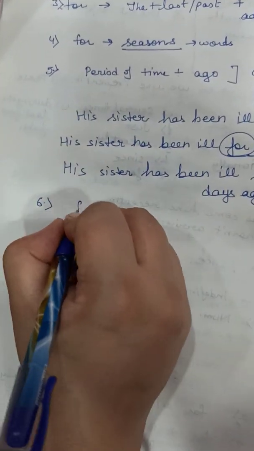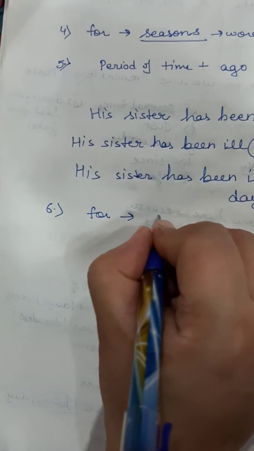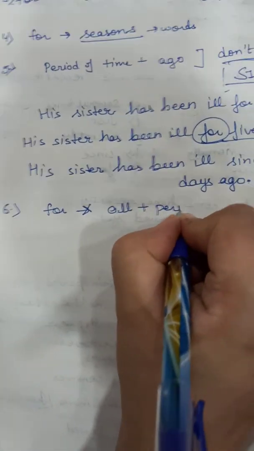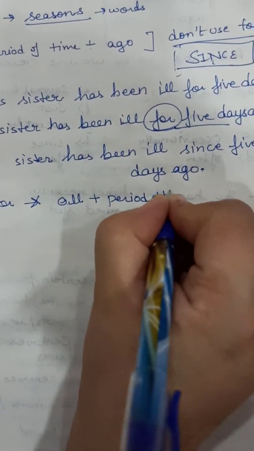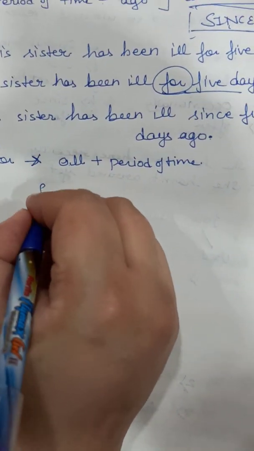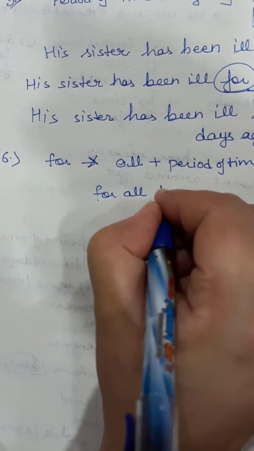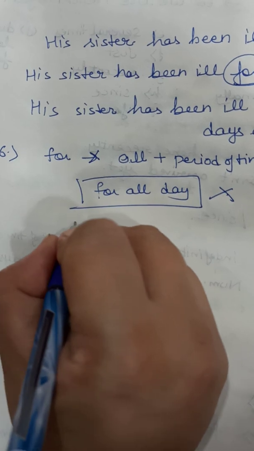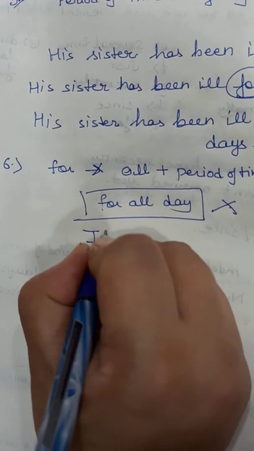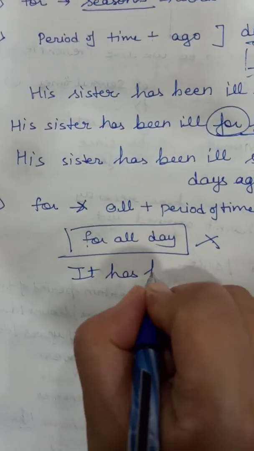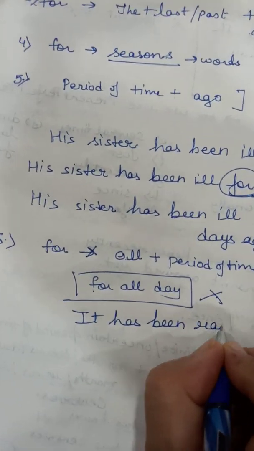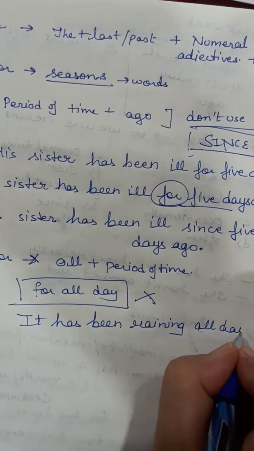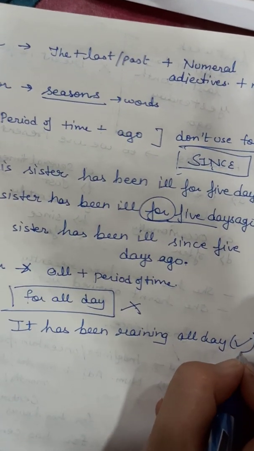Next, for is not used with all and period of time. For all day, wrong. It is completely wrong. But if we say only all day, it has been raining all day, then it is right.